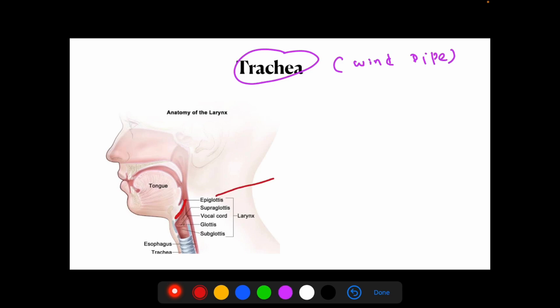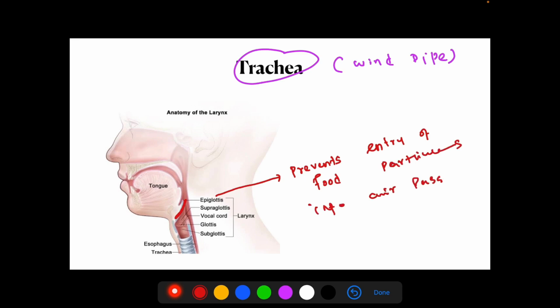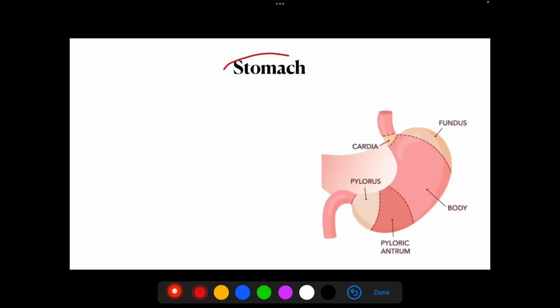It is the air passage. Above the trachea you have an epiglottis which prevents the entry of food particles into the air pathway. This is very important. It's like a lid-like structure. It closes when we take the food.